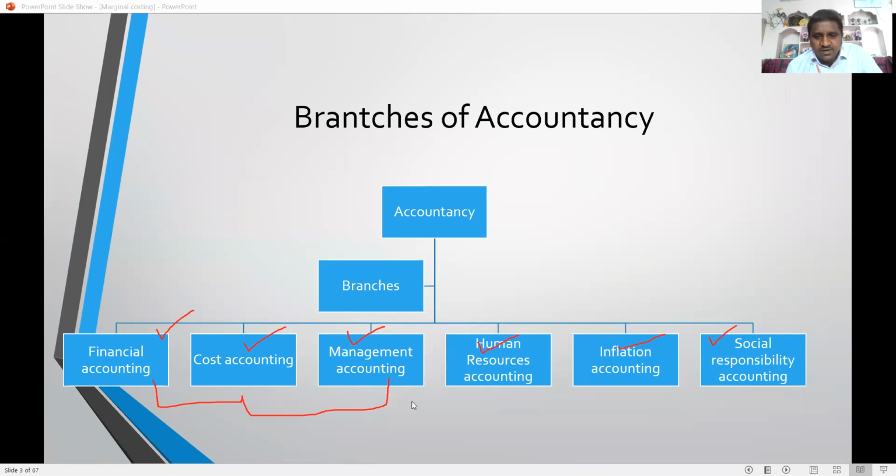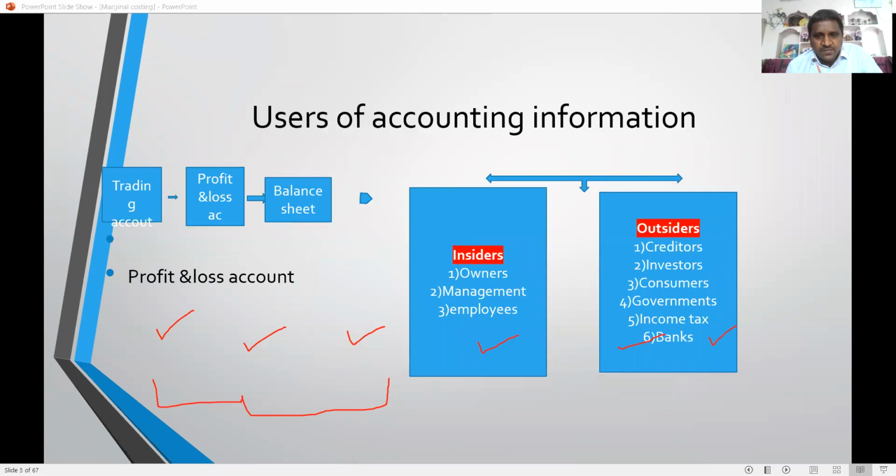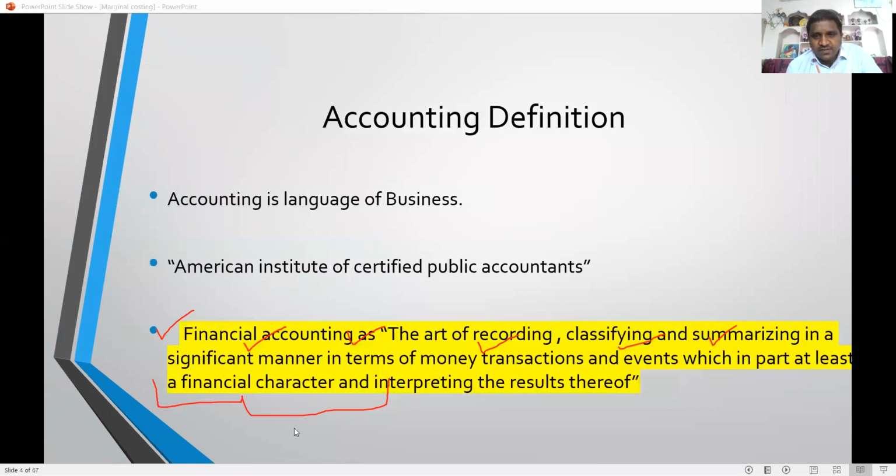Now I am going to explain the accounting definition, financial accounting. Financial accounting as per AICPA is the art of recording, classifying, and summarizing in a significant manner and in terms of money, transactions and events which are at least of a financial character, and interpreting the results thereof.